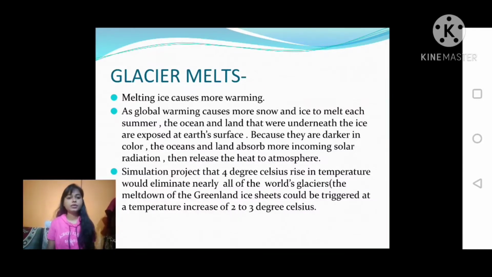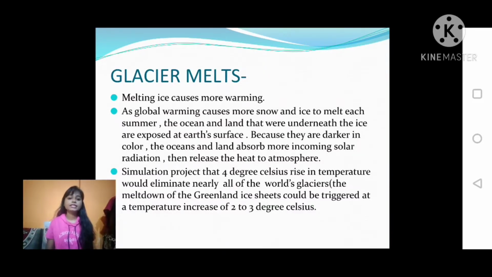Melting ice causes more warming, as global warming causes more snow and ice to melt each summer. The ocean and the land that were underneath the ice are exposed at the surface. Because they are darker in color, the oceans and land absorb more incoming solar radiation, then release heat to the atmosphere.